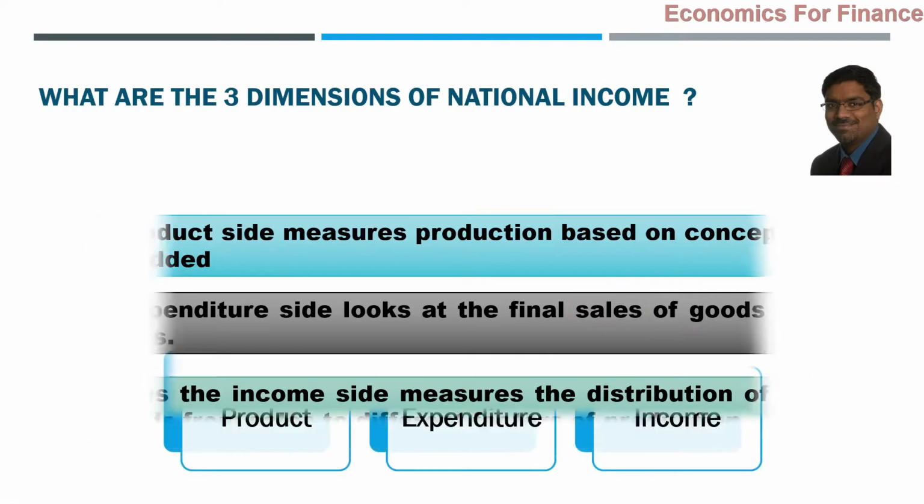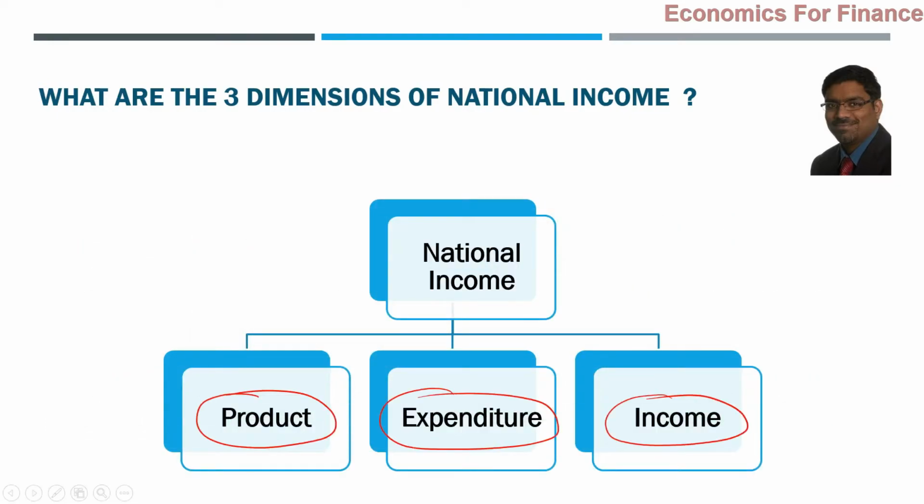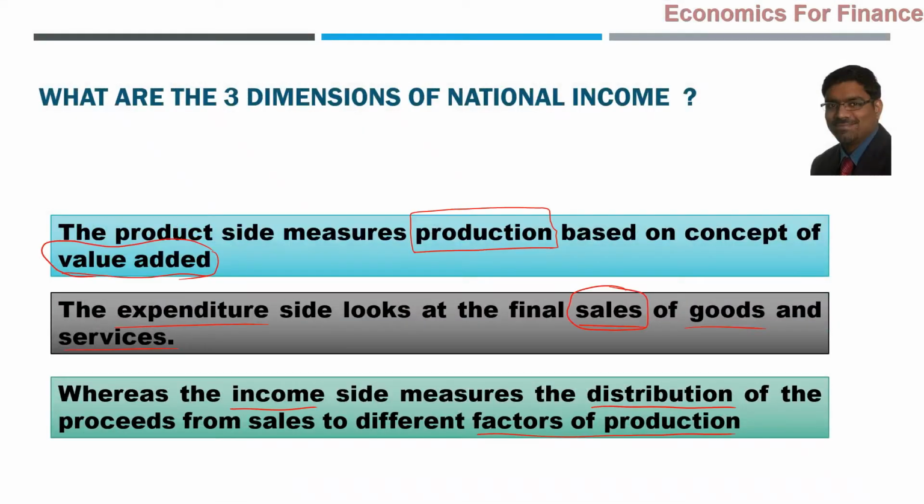So when you look at the three dimensions of national income, and if you understand it from a practical point of view, what happens in an economy, what happens in any society? Production happens. First that should happen, no? Okay, then fine. What happened after production? That production has to be sold. Yes. Sales happened.